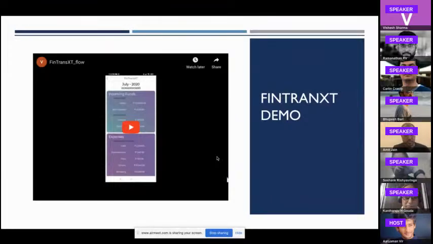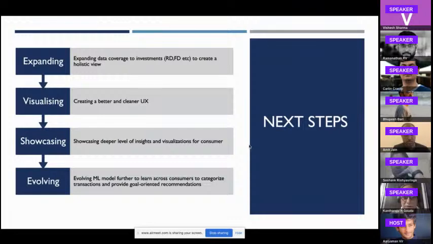So just carrying on, as Kalin mentioned, we also made sure that we are coming on the completeness angle and hence created all these integrations and presented the view by providing this UI. Going to the next step, in terms of next steps, we've identified four broad categories: expanding, visualizing, showcasing, and evolving.